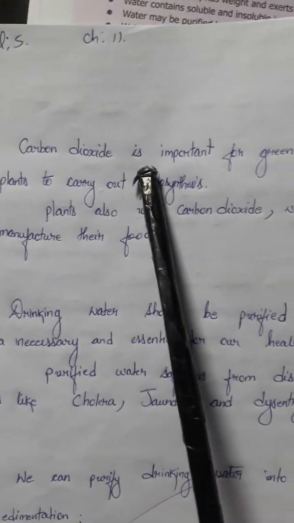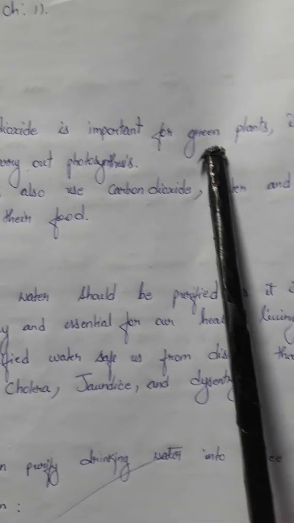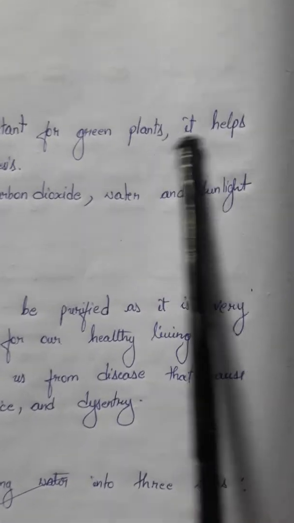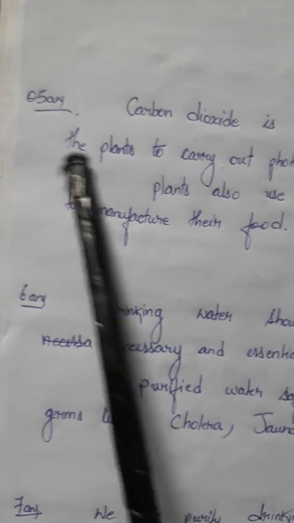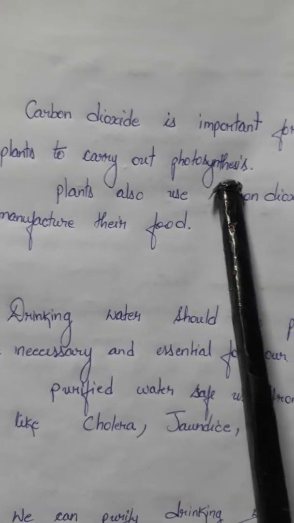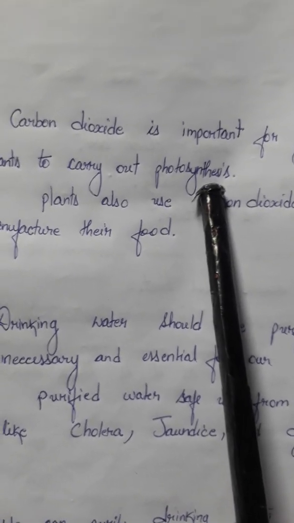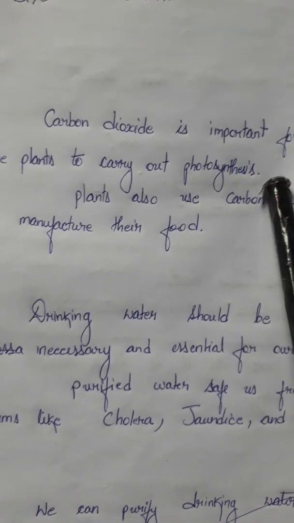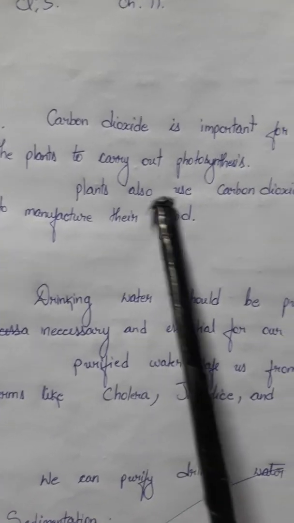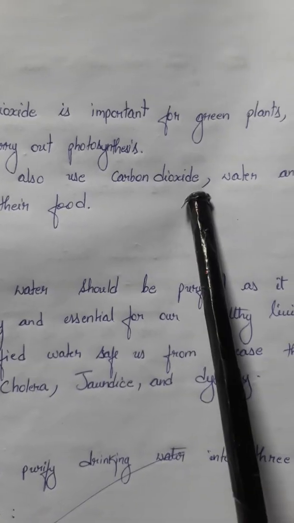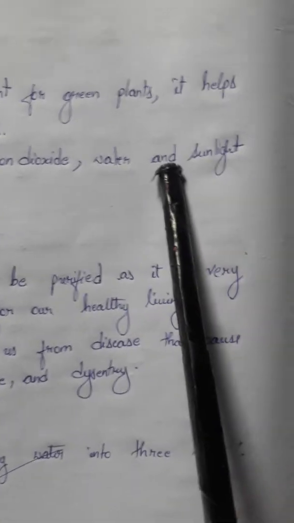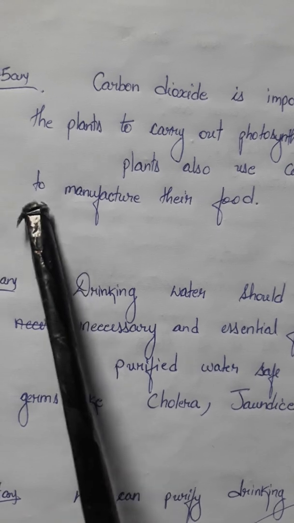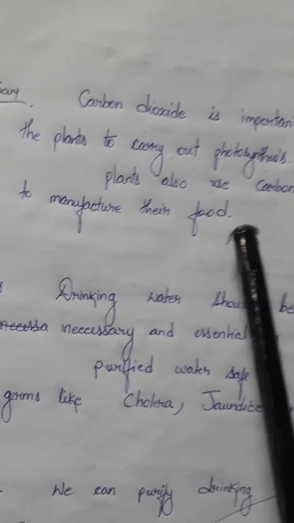The answer: carbon dioxide is important for green plants, it helps the plants to carry out photosynthesis. Full stop. Next line. Plants also use carbon dioxide, water and sunlight to manufacture their food.